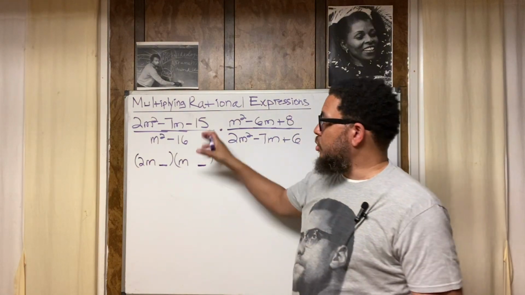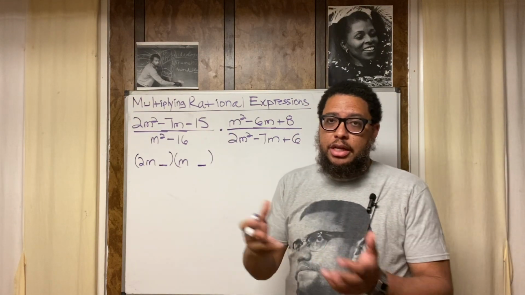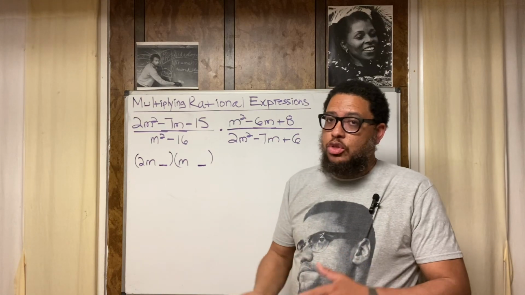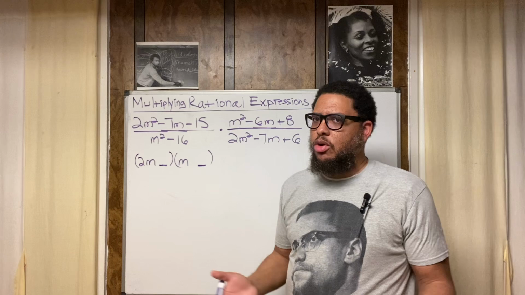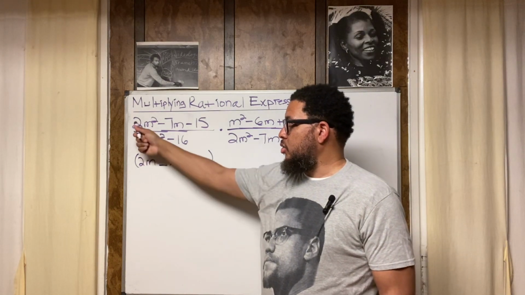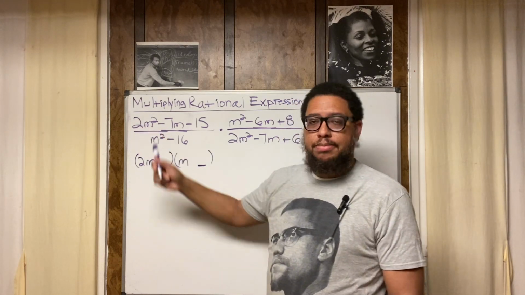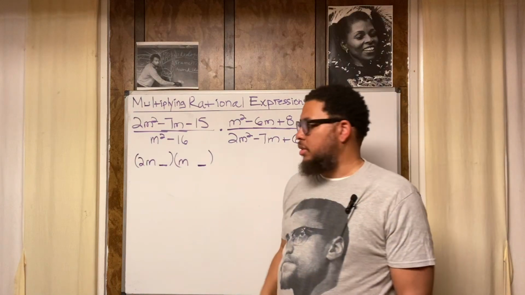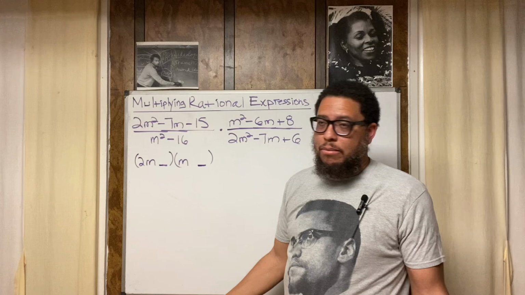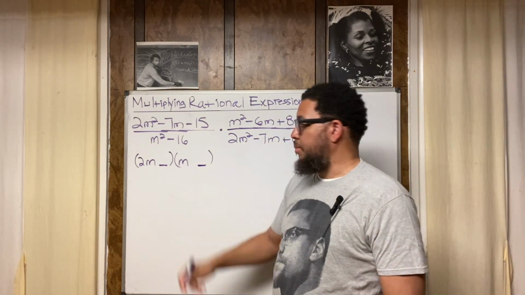But I'm telling you, you can only use factors of this last number, meaning I can only use -15 and 1, or +15 and -1, or I can use -5 and 3, or I can use +5 and -3. -15 don't have a whole lot of factors, right? So we kind of got lucky. Just like 2 is a prime number, this don't have a whole lot of factors. So my only options was 2m and m. But if I'd have had like a 6m squared, then I had to play around with more numbers, right? So I don't have a lot of options dealing with 2m squared because 2 is a prime number, right? But if it was a 6m squared, I could have had 3m and 2m, or 6m and 1m, right?